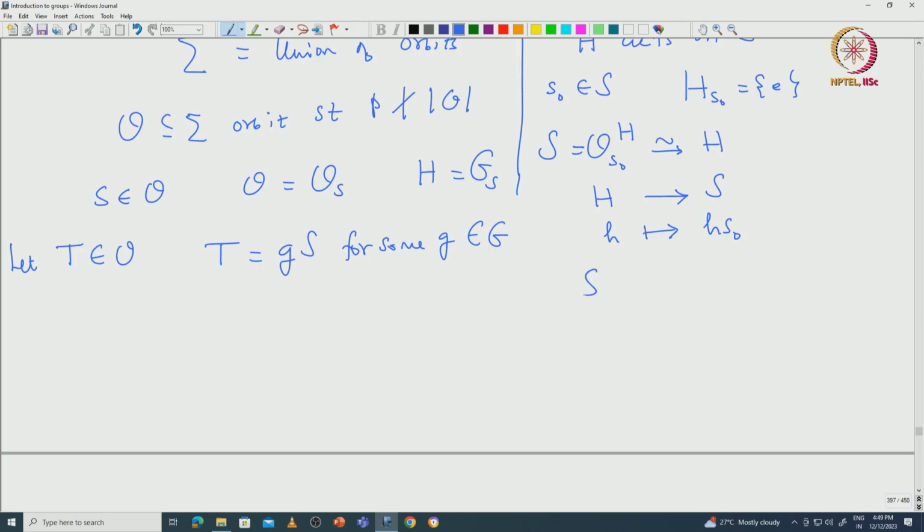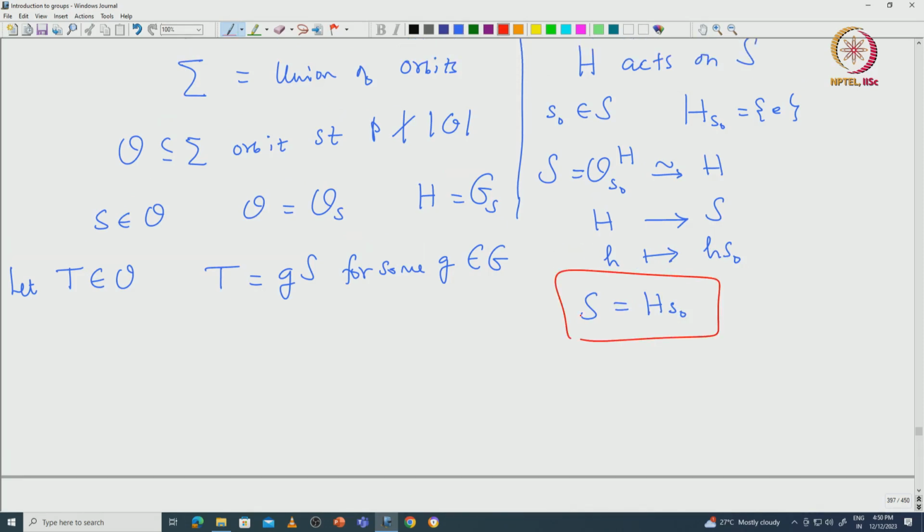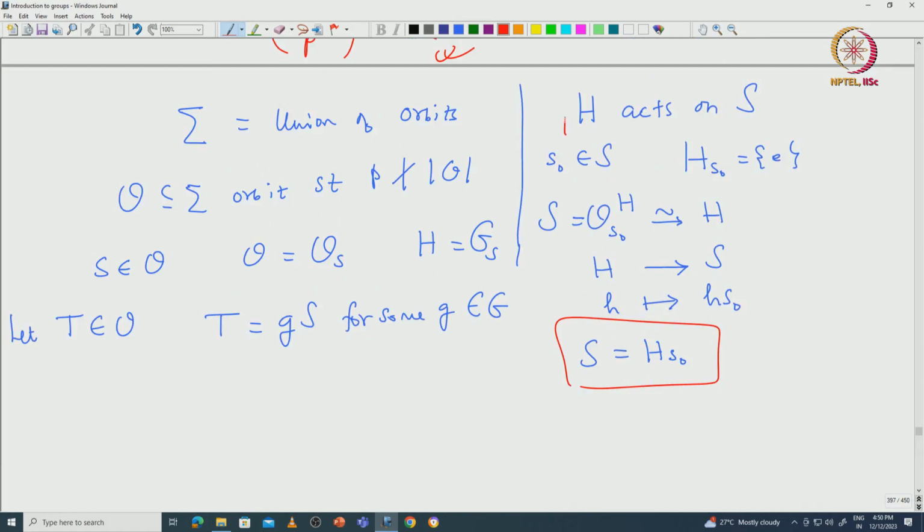That means this S can be identified with HS_0. This is very clear from our proof, because you look at this action of H on this capital S.